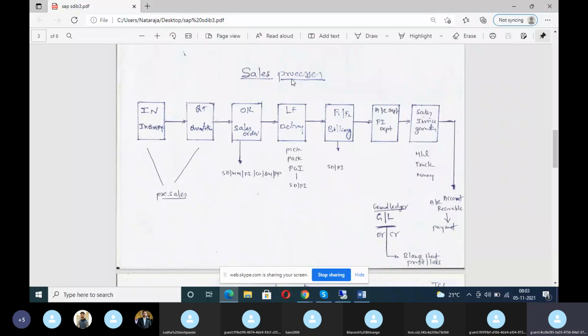Write the heading: sales process, or sales and distribution process, or sales and marketing process. All of you write. Once you have finished, tell me.